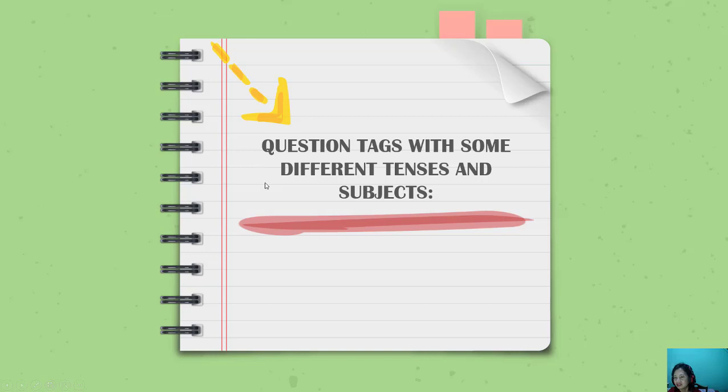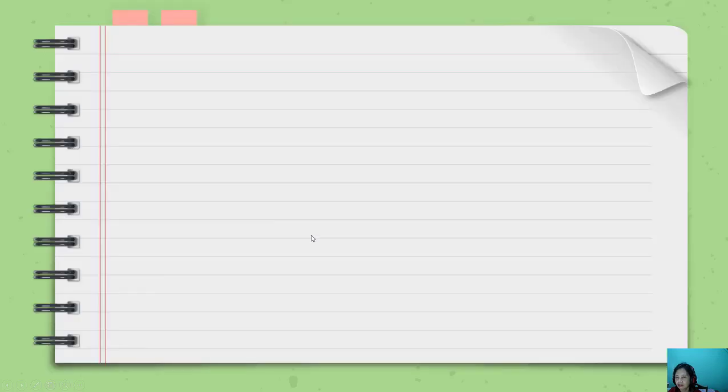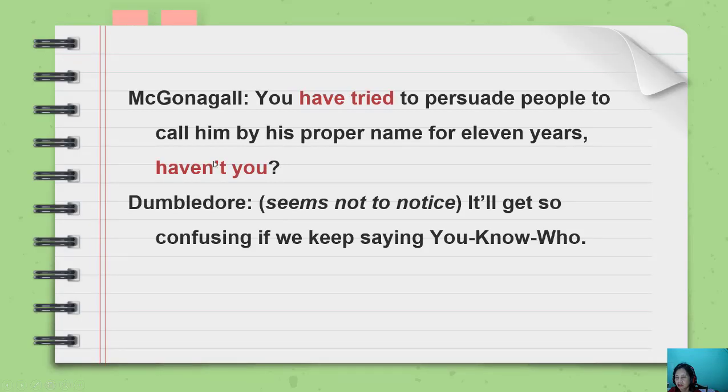Let's see other examples with different tenses and subjects, of course, because actually question tags are not difficult. It is easy enough as far as you can understand the tense of the sentence. You have tried to persuade people to call him by his proper name for 11 years, haven't you? It will get so confusing if you keep saying you know who. So this is the tense. You have tried, present perfect. That's why we have haven't you. This is positive, and then this will become negative.